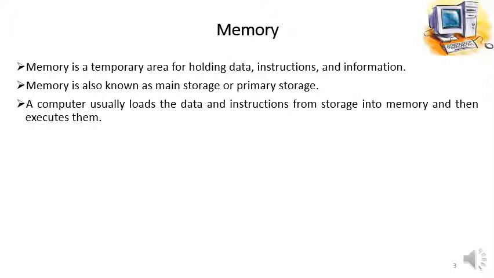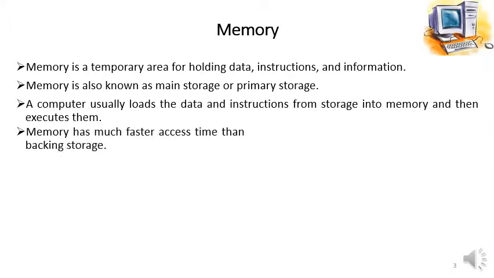A computer usually loads the data and instructions from storage into memory, then executes them. Memory has much faster access time than backing storage. Yes, we know that main memory or primary memory is always faster as compared to the backing storage or secondary storage devices.